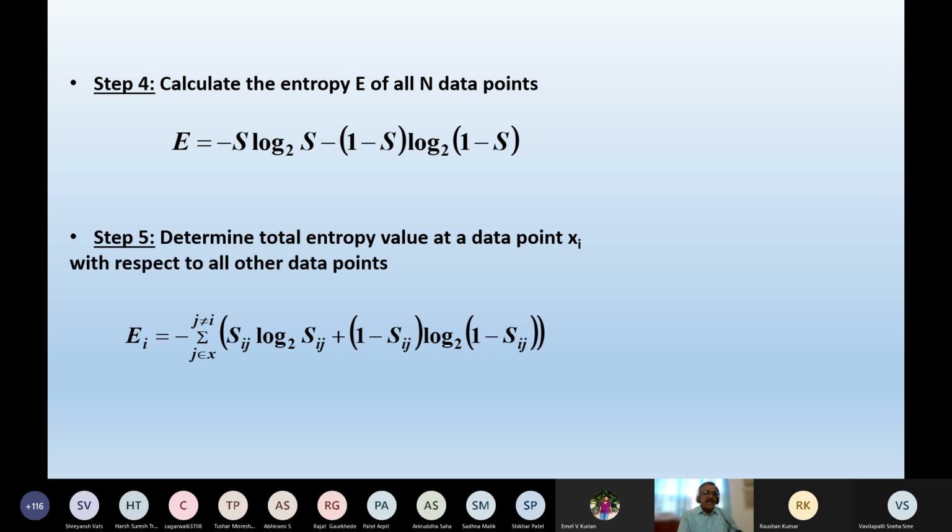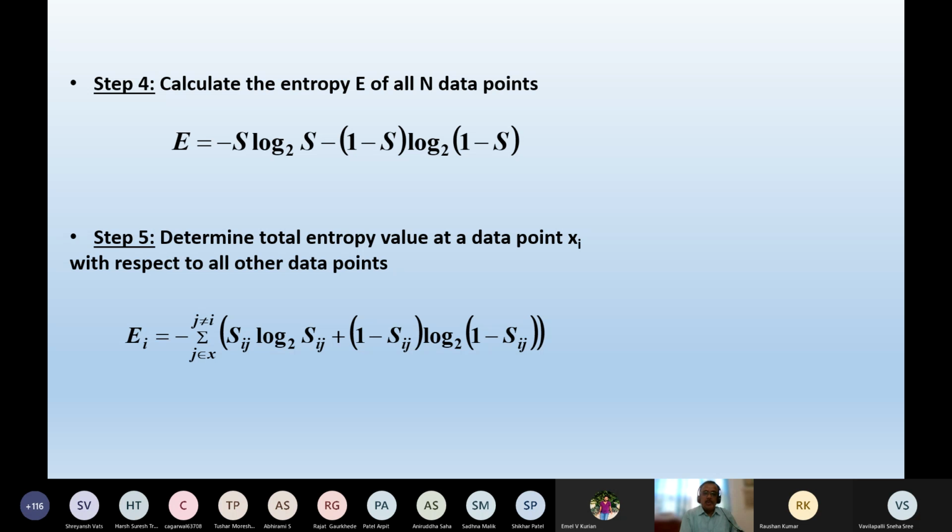Now, on the right side expression, let us put S equals 0. Then E will become equal to minus 0 multiplied by log base 2 of 0. Now remember, log base 2 of 0 is not defined, all of us know that. But this undefined quantity is multiplied by 0, so ultimately we get 0. Then minus (1 minus S), with S equals 0, gives 1 here.